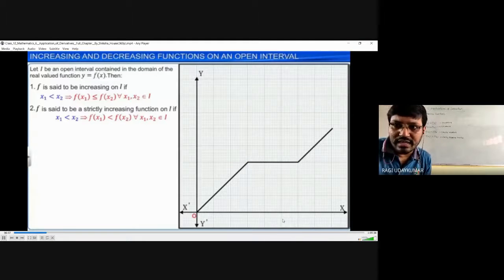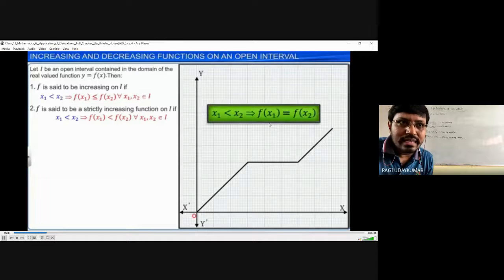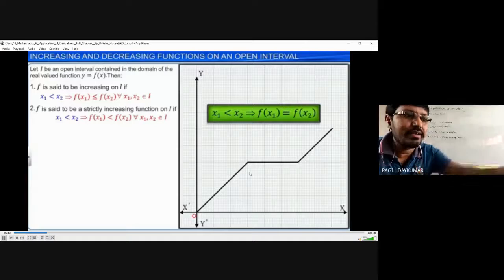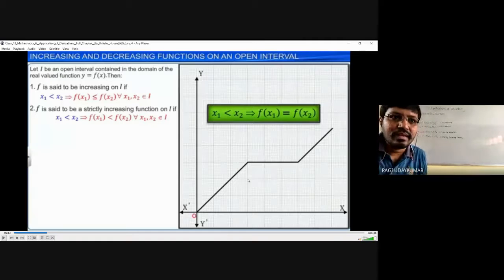So here you see that in this place it is not increasing. Here it is equal, because if you observe the graph at one place, consider the point 1, 2, 3. At the place of 3 the value is 3. Are you getting my point?